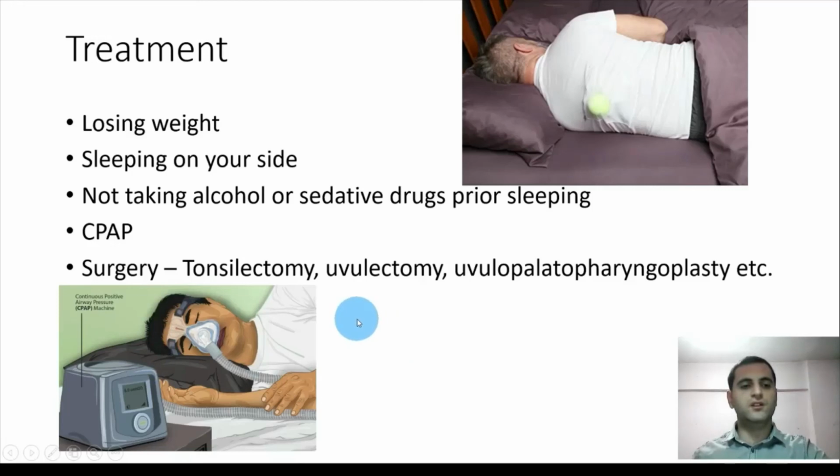If a patient can't use the machine, then surgery may be performed, and surgery methods are chosen based on what kind of etiologic factor the patient has. If the etiology is tonsillar hypertrophy, then of course tonsillectomy is performed. If a patient has adenoid hypertrophy, then adenoidectomy is used. If the etiology is obesity and the patient can't lose weight, then bariatric surgery can be used. Based on etiology, some other surgery methods can also be used, like uvulectomy or uvulopalatopharyngoplasty.